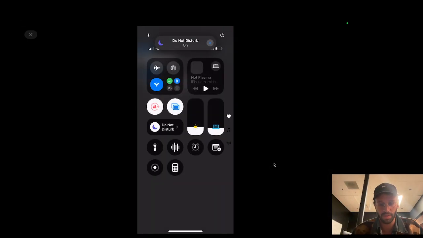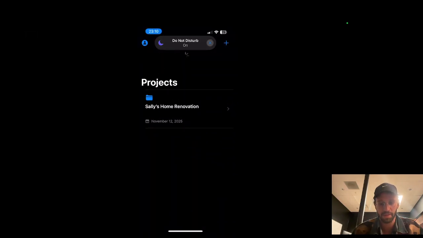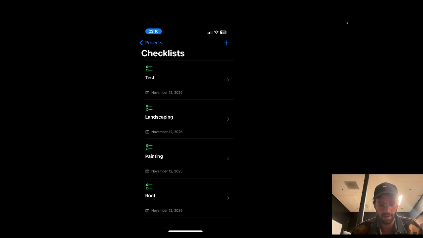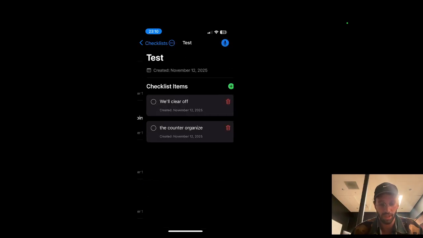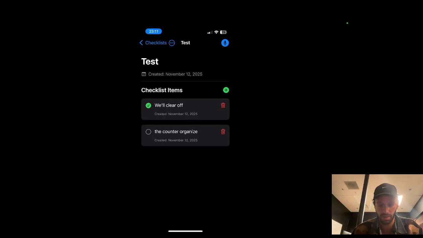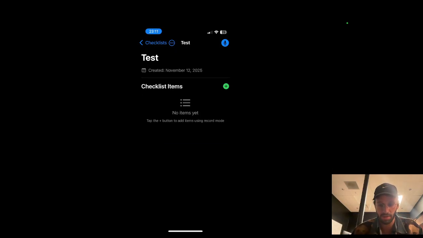Okay, screen mirroring. This is the app. It's a project's checklist, right? We can create a checklist or go into one. We can have in progress and complete. And what we're going to do right now is just delete these and start from scratch. This is the cool feature, which, again, has since broken, that I can click and create a checklist. I'll just show you.